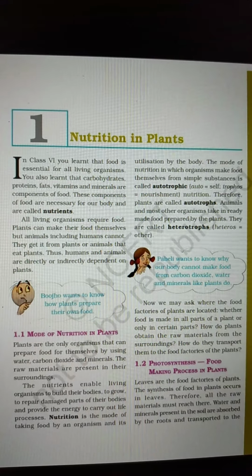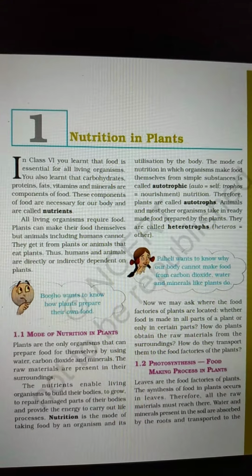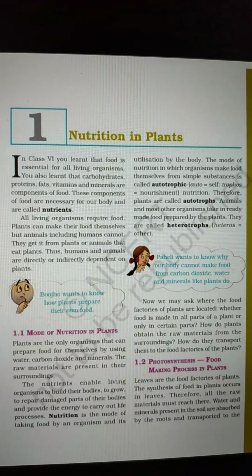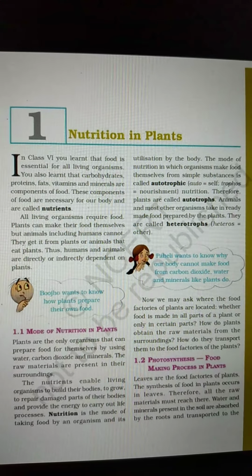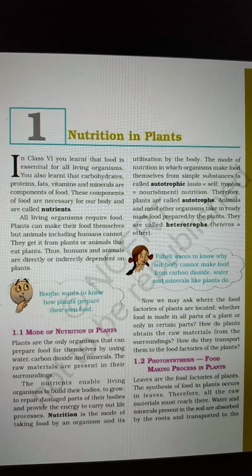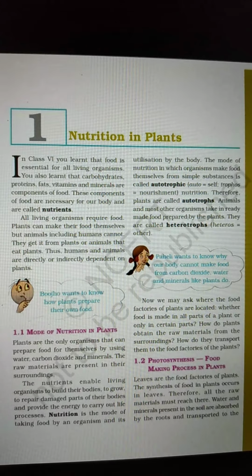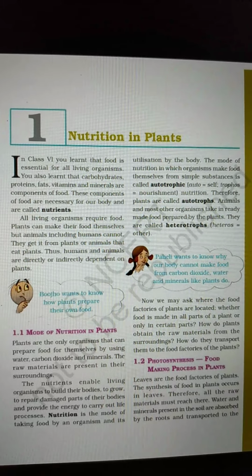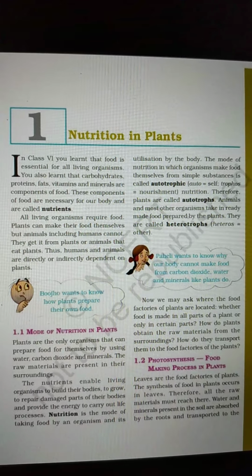The process of making food all happens in the leaves, so it is necessary for all the raw material to reach the leaves. For example, at your home your mother cooks food, so she needs all the raw material like vegetables, spices, etc. So your mother collects all the raw material. Likewise, this also happens in plants and trees.